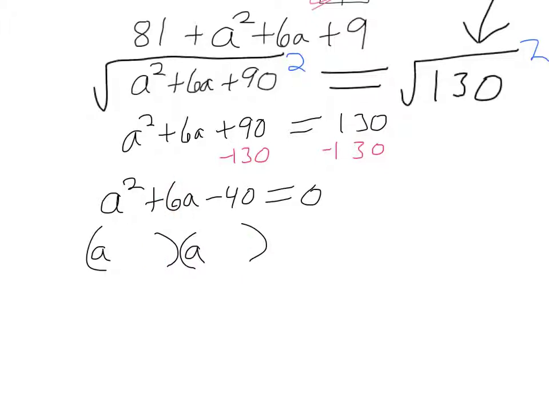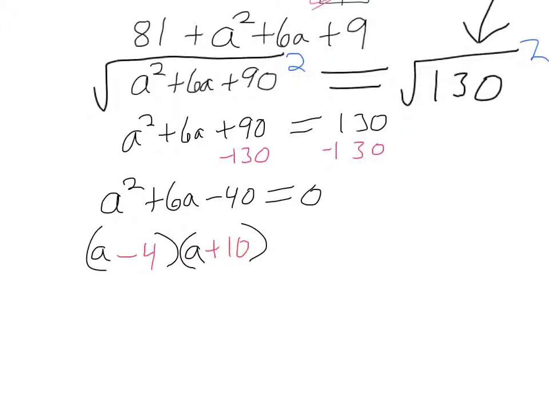What else multiplies to make 40? 4 and 10. I'll do plus 4 and minus 10. So those multiply to make negative 40. What do you get when you add 4 and negative 10? Does that work? That equals negative 6. Ooh, close. I don't want negative 6, I want positive 6. So what we'll need to do is switch the signs, minus 4 and plus 10. You can have those in either order as long as the 4 is negative, the 10 is positive.